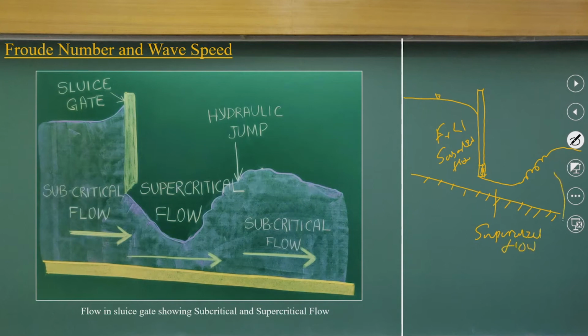Then you will have a subcritical flow. So, if you look at that same thing, this is a subcritical flow, supercritical channel. In between, whenever a convergence of flow happens from supercritical to subcritical flow, there will be a formation of eddies, and a lot of energy dissipation will happen. There, energy loss will happen.